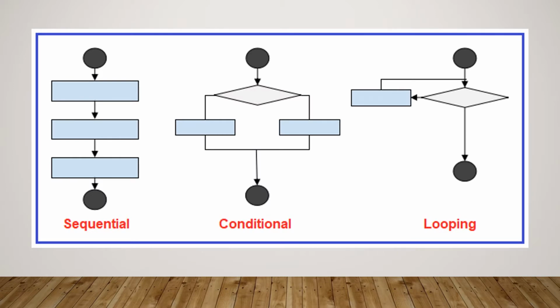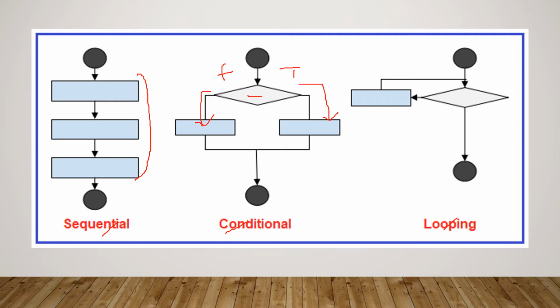So the control structures are three types: sequential, conditional and looping. In sequential control structure, the statements are executed one after another in order like this. You don't need to do anything more for this to happen. Second one, conditional. It will check one condition. If it is true, it will execute one block of instruction. If it is false, then it will execute another group of instruction. This is conditional. It is used for decision making.